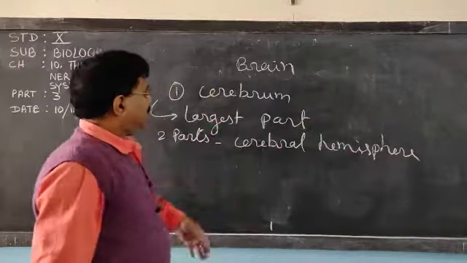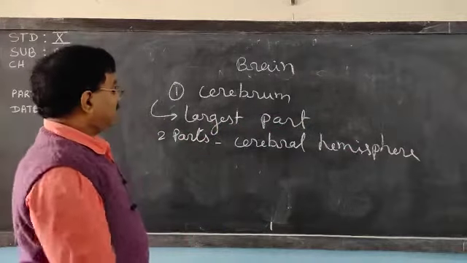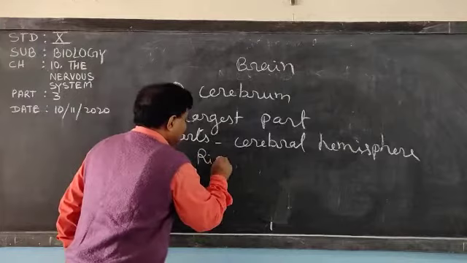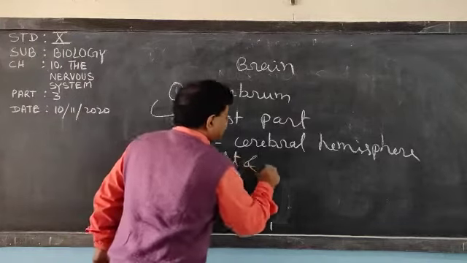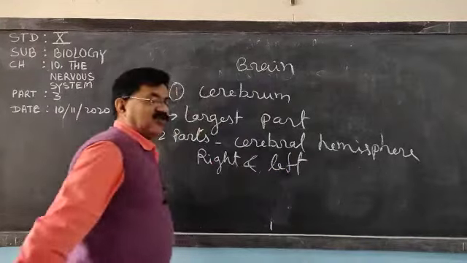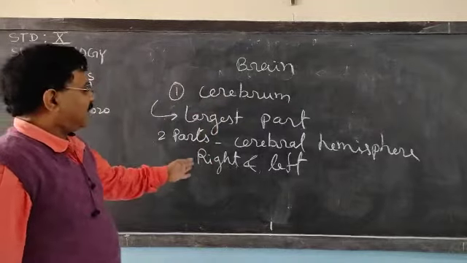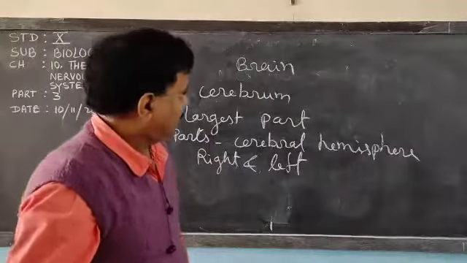Those two parts of the cerebrum are called the cerebral hemispheres, the right and the left. Very clear? So two parts of cerebral hemisphere are there, the right and the left.